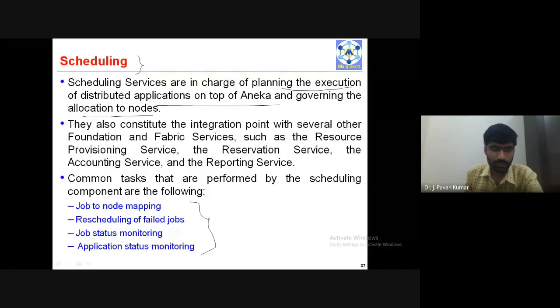See, job to node mapping, in the sense which job is to be assigned to which node, so that on the corresponding node that particular job will be executed. Some jobs may fail. When to schedule those jobs again, that is rescheduling. Like this, these are the services provided by the scheduling service.